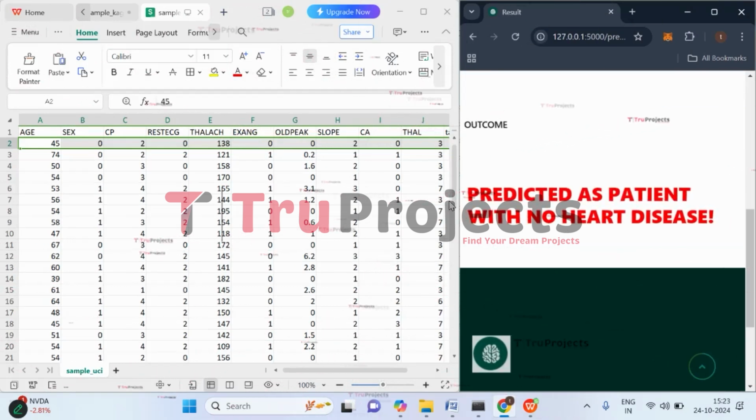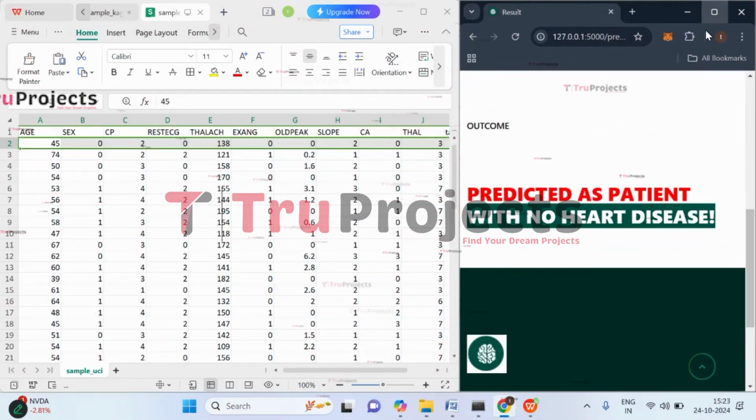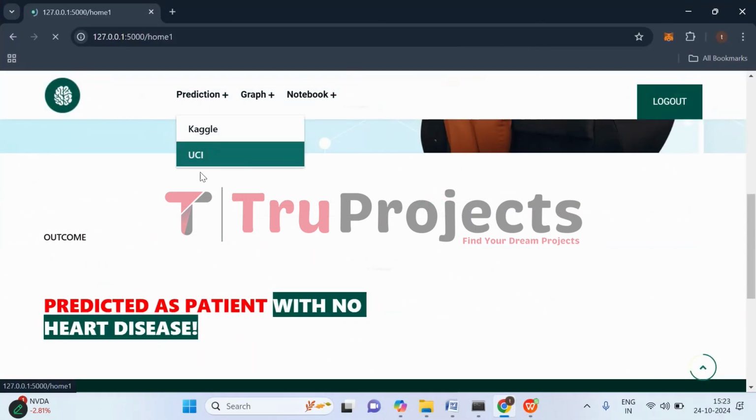So here we got the prediction that patient has no heart disease. Let's try with the other test case for the same UCI data set. Click on UCI.